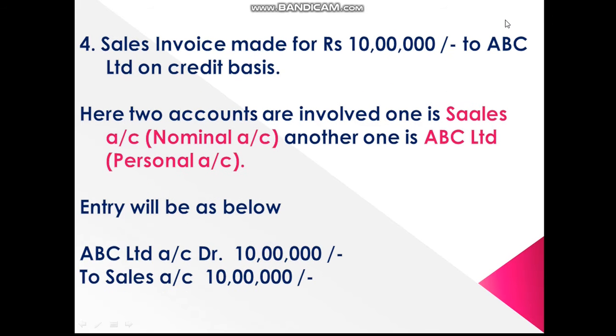So this is the last example. Sales invoice made for 10 lakhs to ABC Limited on credit basis. In this transaction there are mainly two accounts involved. One is sales account, which is once again a nominal account. Another one is ABC company, which is a personal account. So you can see the entry as ABC company debit 10 lakhs and credited to sales account, which is 10 lakhs.